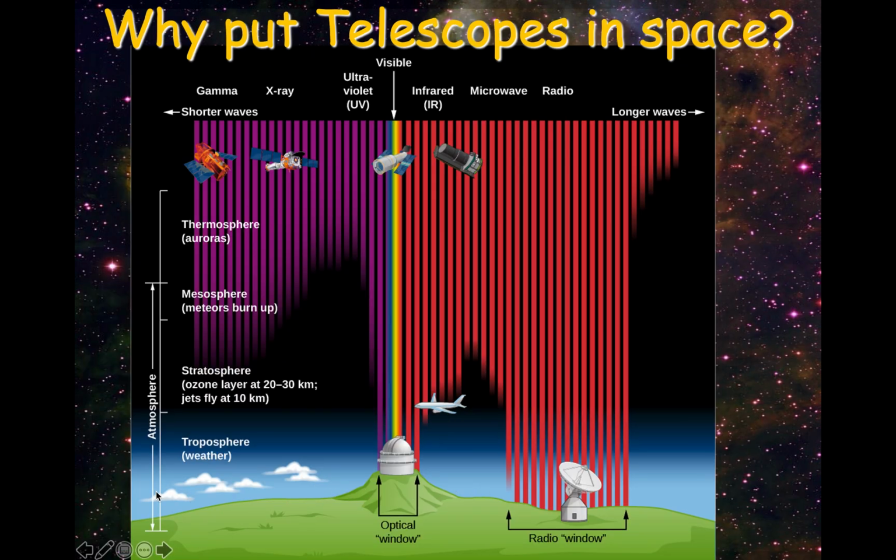Also, why can't we put telescopes that collect gamma rays, X-rays, and ultraviolet waves on the ground? Because those waves don't penetrate, remember? Okay. Does visible light penetrate the atmosphere? Yeah, we have lots of telescopes down here. Some infrared does. Okay, so we can collect it in planes, but we have telescopes up there too. And do radio waves penetrate the atmosphere? Yeah, some do. So we have radio telescopes down here. But if we want to collect all of these wavelengths, we need to put them in space because the wavelengths won't come through our atmosphere.